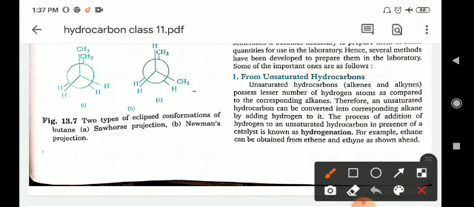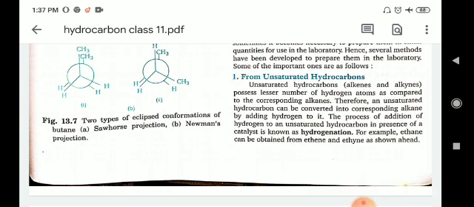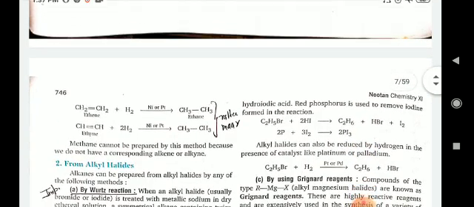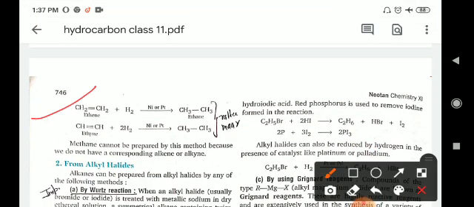The first is from unsaturated hydrocarbons. So from unsaturated hydrocarbon, how can you obtain the alkanes? Unsaturated hydrocarbon means the compound which contains a carbon-carbon double bond. Okay. So if you take any unsaturated compound like CH2=CH2, ethene, and react it with hydrogen gas in the presence of nickel or platinum, then it gives ethane, because the double bond will break and both the hydrogens will attach to each carbon atom.